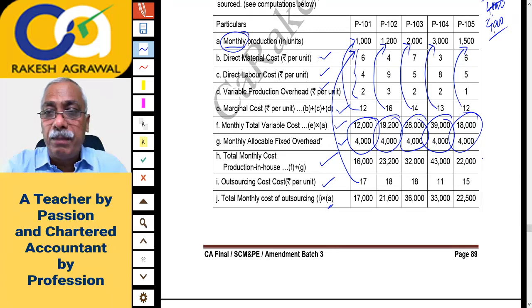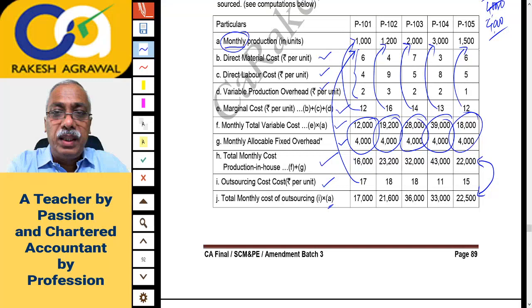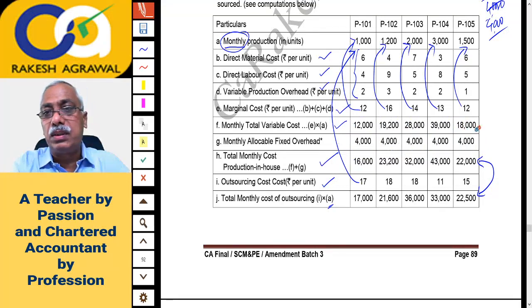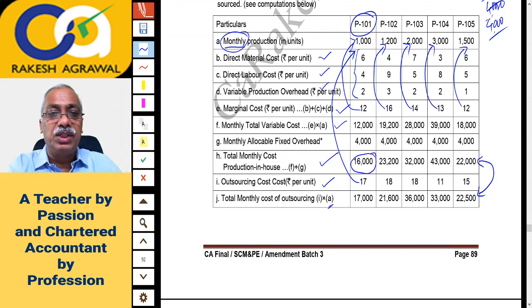Now we have to compare these two to find out which is cheaper. In case of P101, you will notice production in-house is cheaper than outsourcing, so P101 should be manufactured.